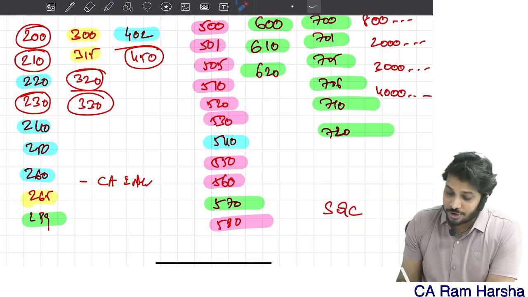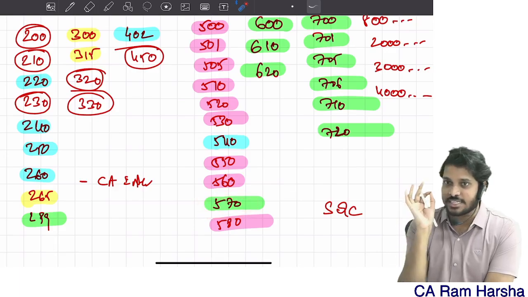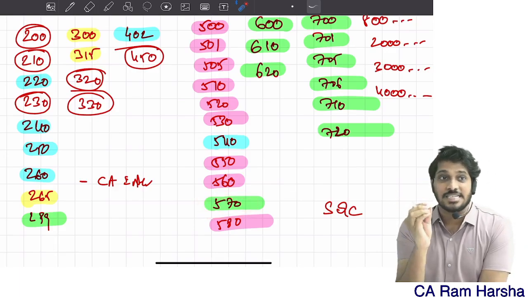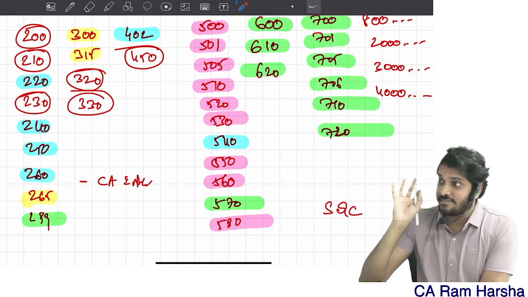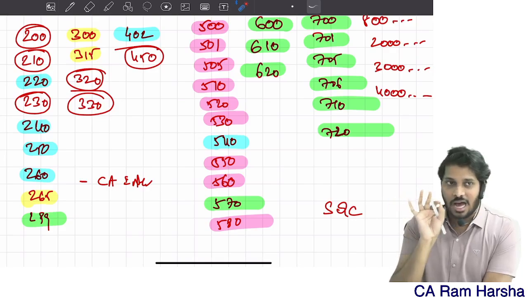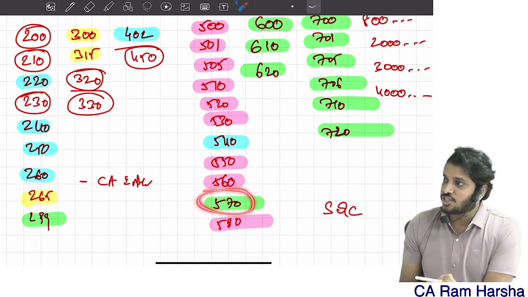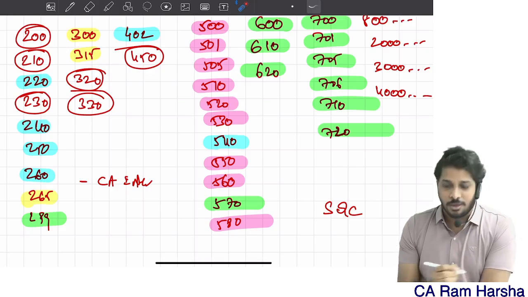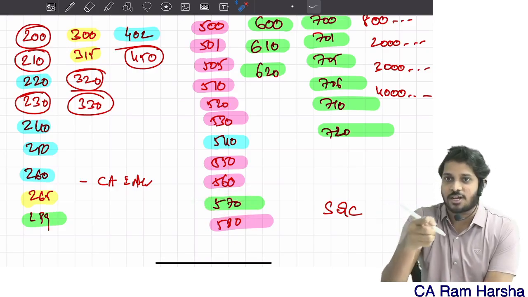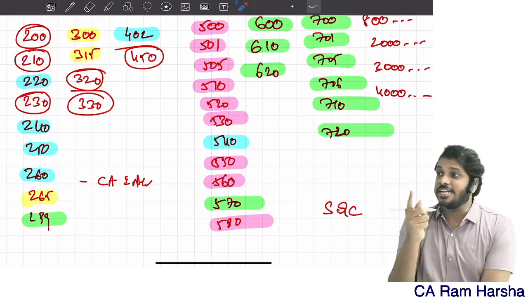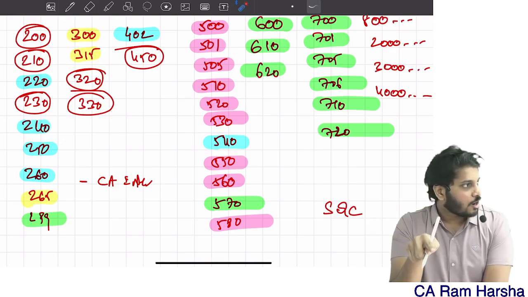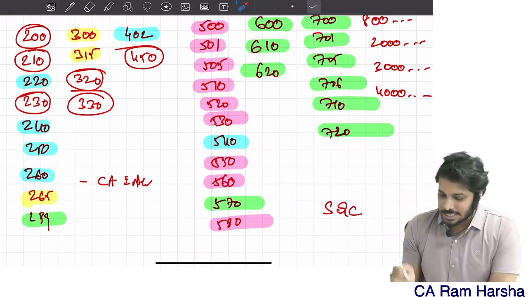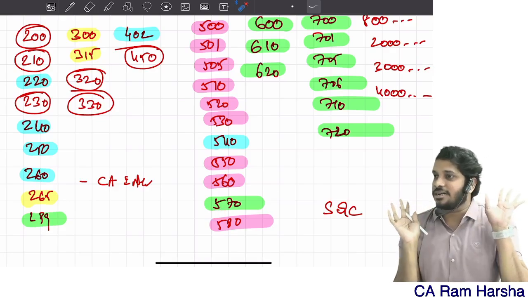One more for your information, even 570 is given as a diagram only, but still we discuss it a little better than the diagram, though not as detailed as given in CA Inter. Even for 570 the institute is asking you to refer to the CA Inter book only, because 570 is covered in the chapter called completion and review. We discussed it as a part of the audit report chapter, not as a part of completion and review.